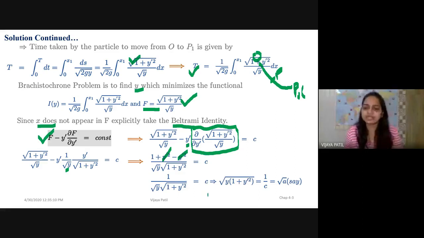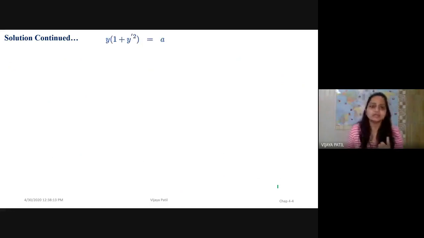Now again, with a little adjustment, taking the inverses, we get square root of y into 1 plus y dash square equals 1 by c, and we say this 1 by c is some constant, square root of a. Why are we saying square root of a? Just to clear the square root sign from both places. It's a constant, so it doesn't matter, just for simplicity we take the constant as square root of a in this case.